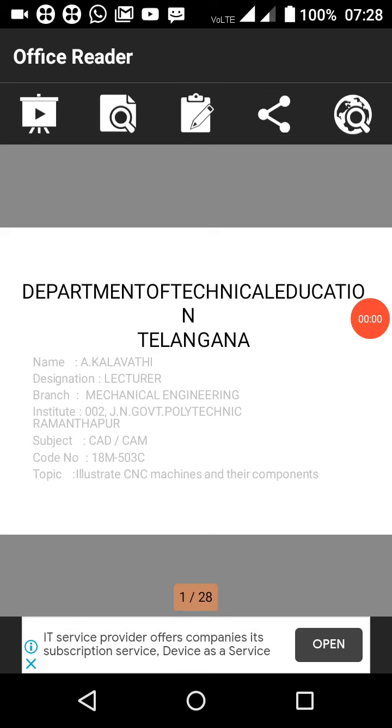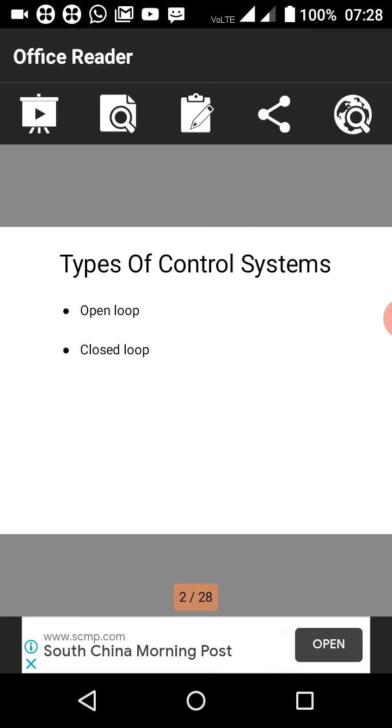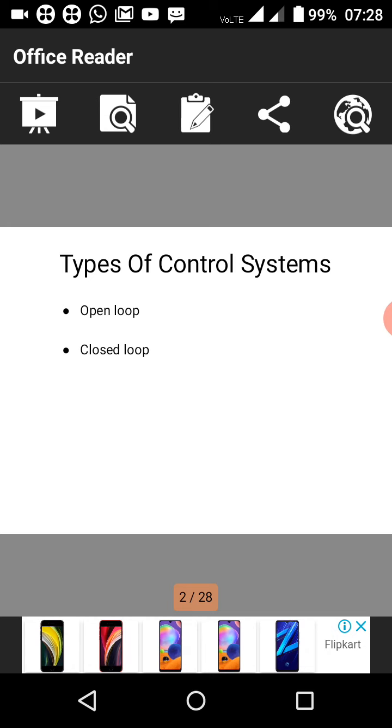Good morning everyone. Today we'll see the topics about types of control systems, open loop systems, closed loop systems, types of devices, feedback devices, encoders. All these things today we'll see. So first, types of control system, open loop.